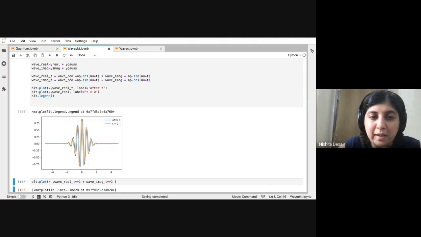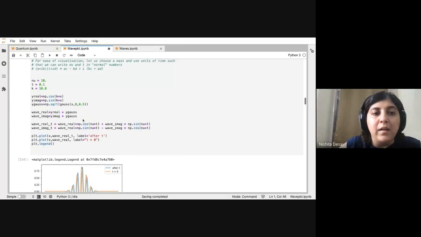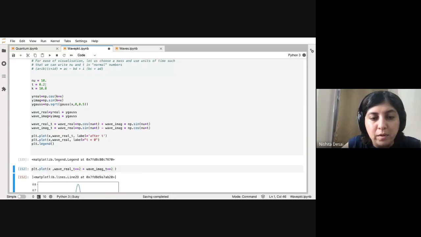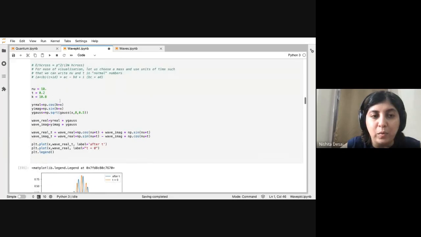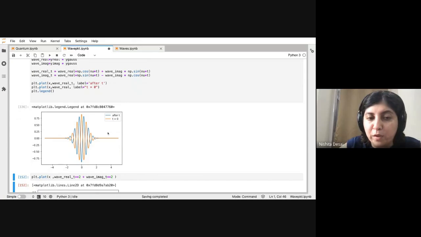you notice that after 0.1 second, the crest that you have here has moved a little bit, right? You can go to 0.2. It has moved a bit more. You can go to 0.3. It has moved a bit further, right?